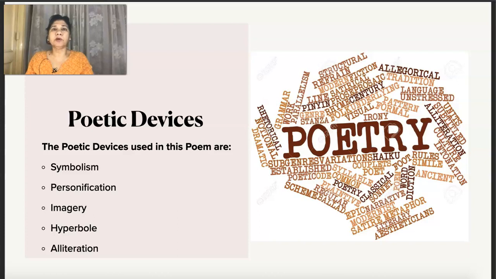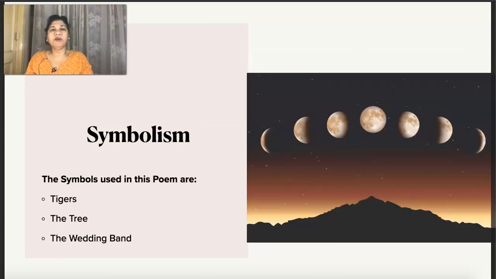So let's discuss what are the poetic devices in this poem. We have symbolism, personification, imagery, hyperbole, alliteration. Let's discuss one by one what these are. The first one is symbolism. Symbolism, as you may know, stands for what something is symbolic of. The author uses various objects in the poem which symbolize something. Here the symbols used are the tigers, the tree, and the wedding band.